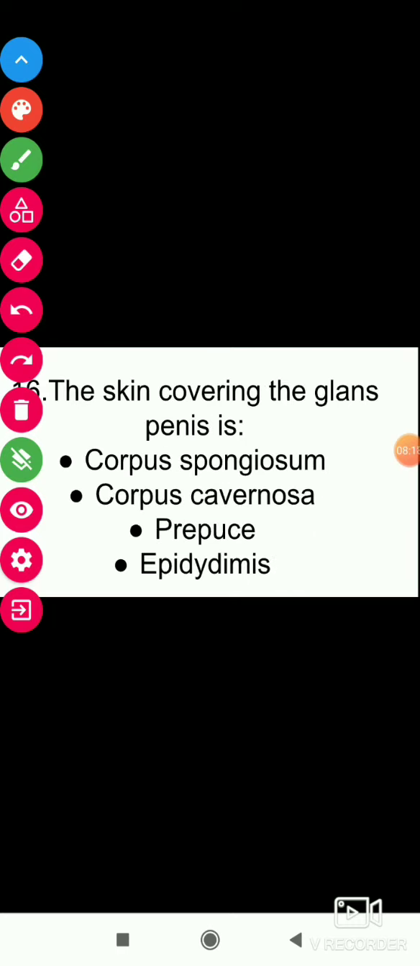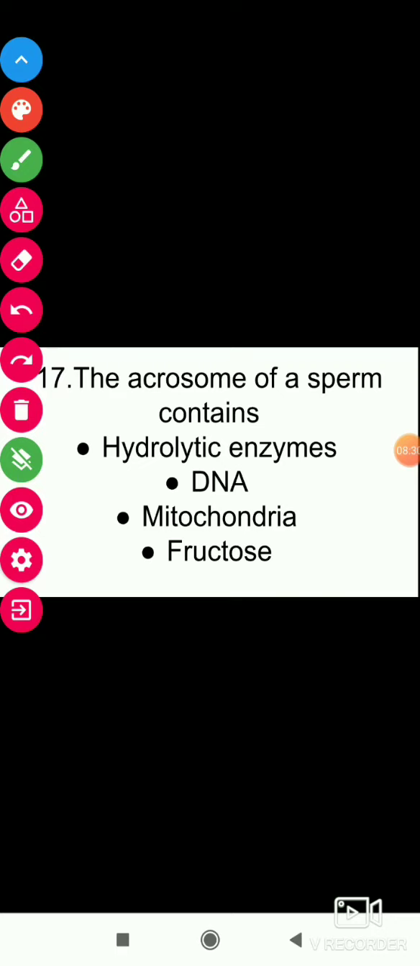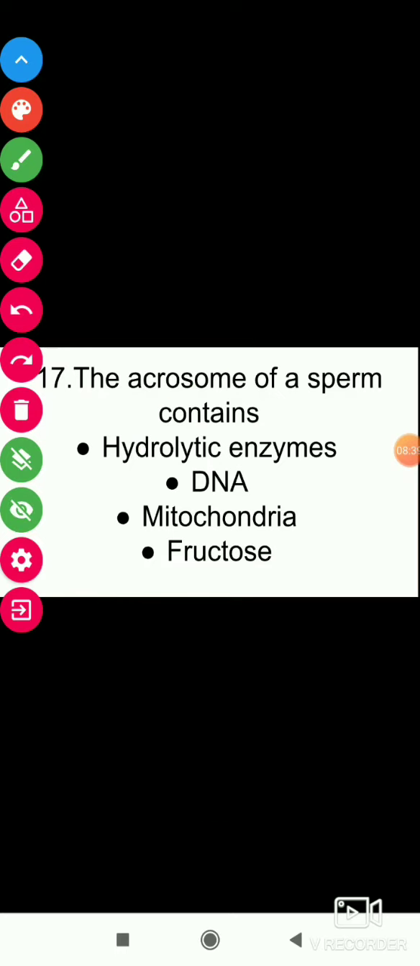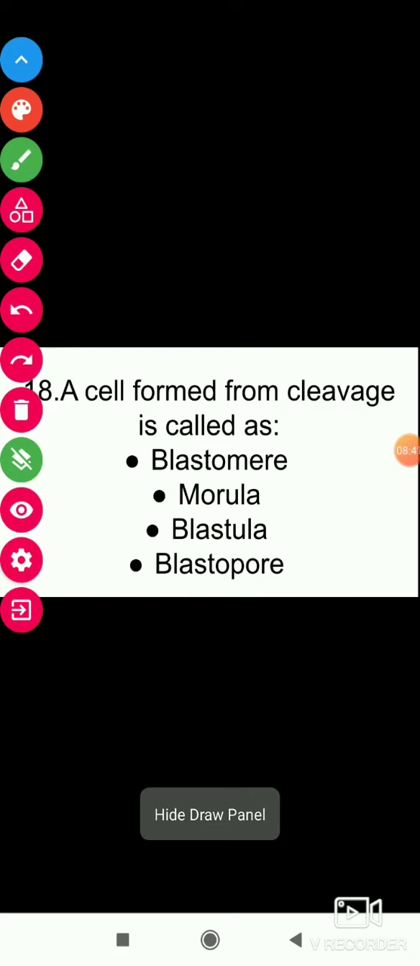The skin covering the glans penis is the corpus spongiosum, corpus cavernosum, prepuce, or epididymis? The answer is prepuce. The next question: the acrosome of a sperm contains hydrolytic enzyme, DNA, mitochondria, or fructose? The acrosome of the sperm contains hydrolytic enzymes. A cell formed from cleavage is called a blastomere.